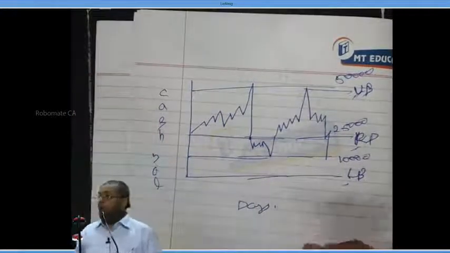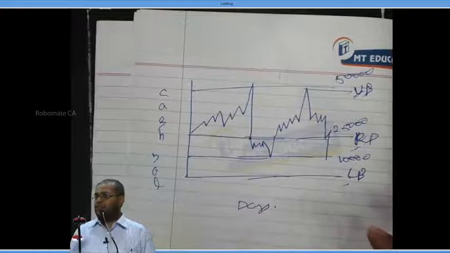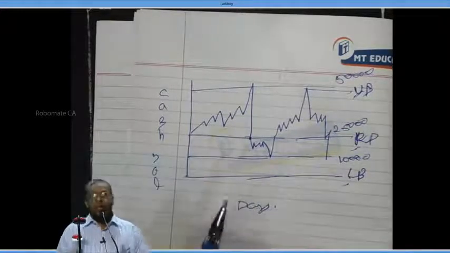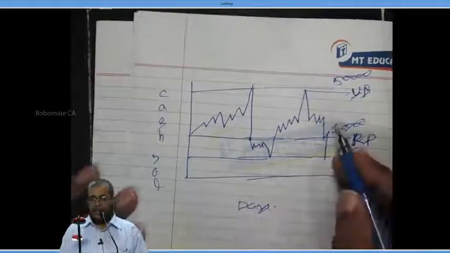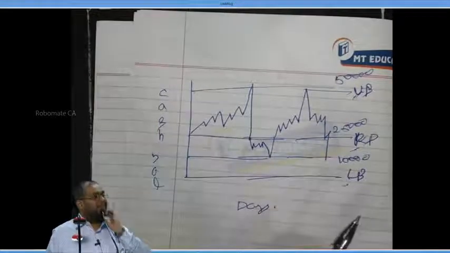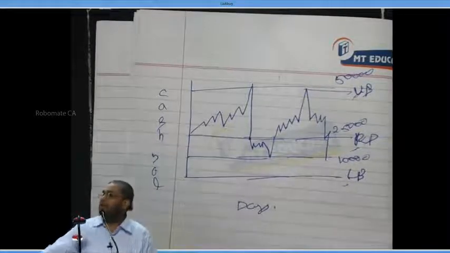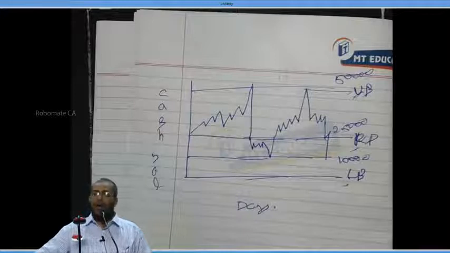Now, on one day, a lot of expenses are made. The cash in hand is only 10,000. What should I do? I should sell. How much to sell here? 15,000, to make it reach back to 25,000. This is what we call the Miller model for cash management.